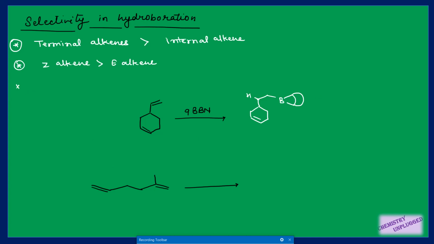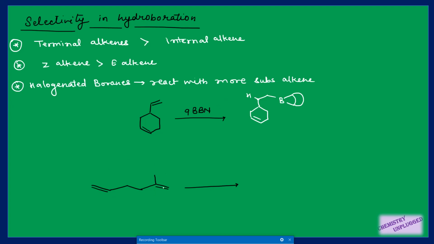Then we can have one more type of boranes also, that is halogenated boranes. When you have halogenated boranes, they will show the same type of reaction as we have seen in normal borane compounds, that hydroboration will be done on the less hindered carbon. That is true for them also. But when you have a more substituted double bond and a mono substituted double bond in the same molecule, then these halogenated boranes preferentially react with the more substituted double bond, which is just opposite of normal boranes, right?